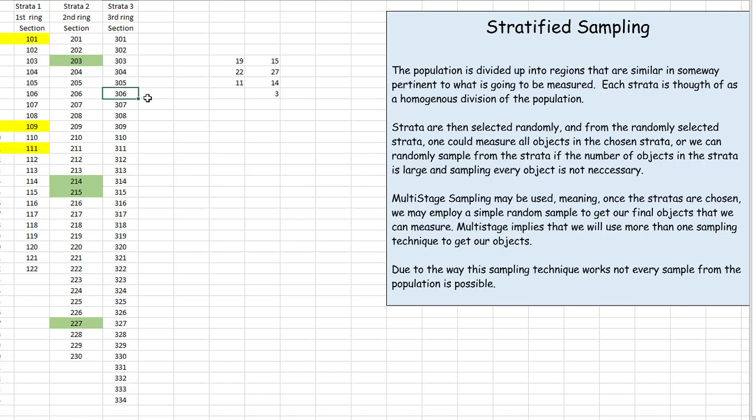Well, under this type of sampling technique, that's not possible. So I'm going to grab a few from here, a few from here, and a few from here. That means that it's impossible for every sample to appear. That's not going to happen under this sampling technique. And that's kind of one of the differences between a simple random sample and something like stratified sampling.